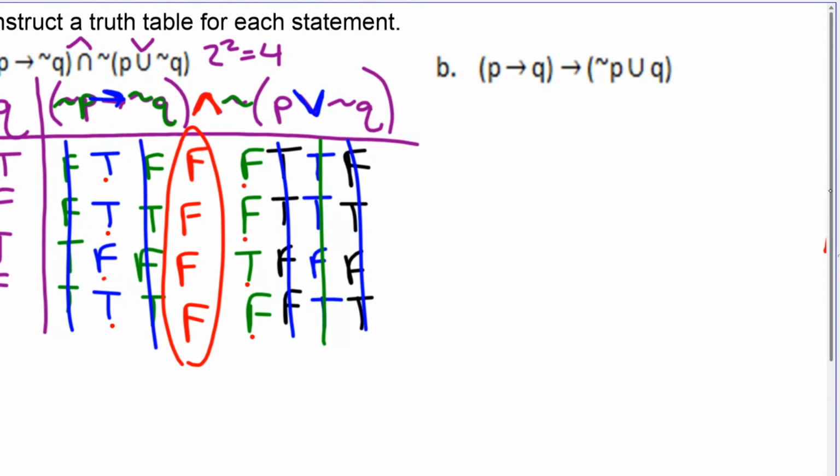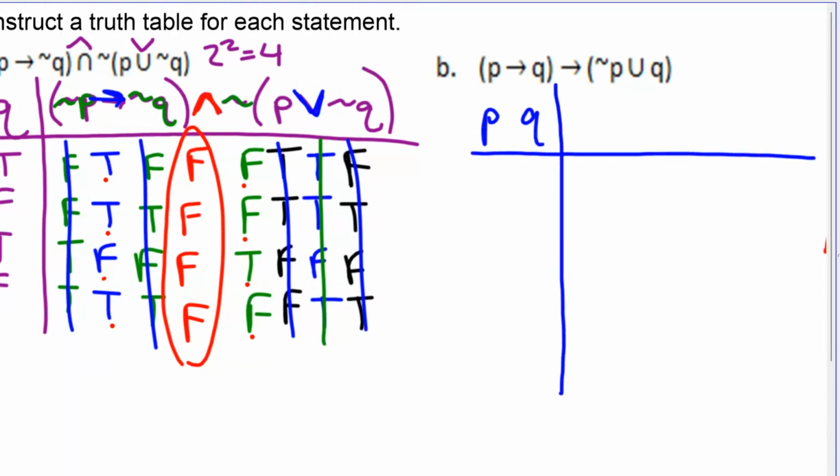All right. Then we've got part B. Got P. We've got Q. P implies Q implies not P or Q.